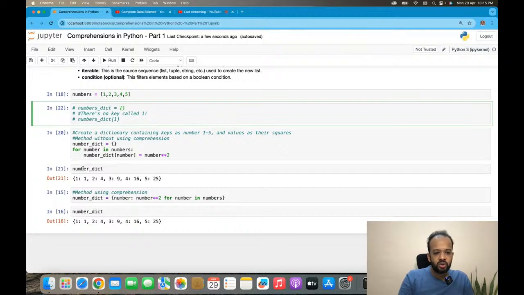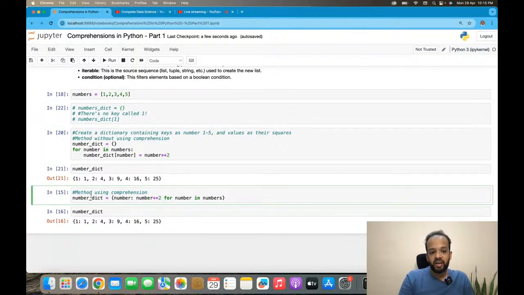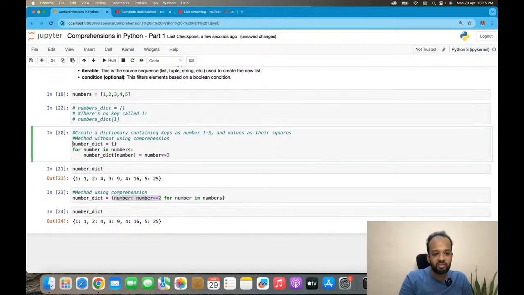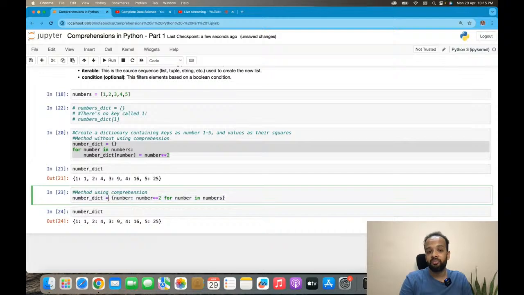Okay. So the method using comprehension is you create a number dict is equal to, remember you need to use the same curly braces, number colon number squared. So the first one is the key expression, which is just number. You want the keys to just be the numbers in that numbers list. And the values you want to be the squared of that number. So number squared for number in numbers. So I've just done the same thing. For number in numbers, do this. And it is doing it for me. And you have the same output that you had earlier. With 3 lines of code, what you did, now we are doing it with 1 line of code.